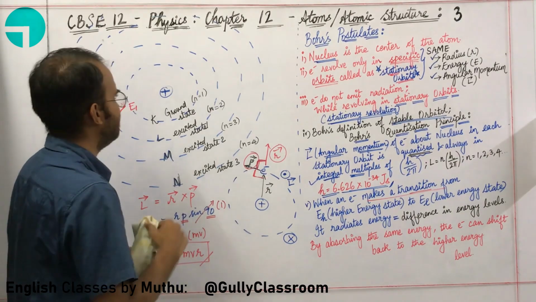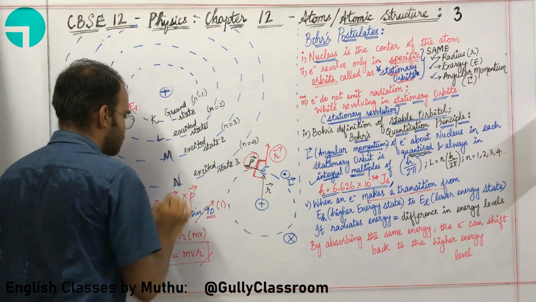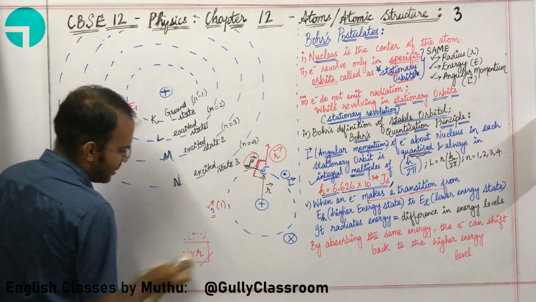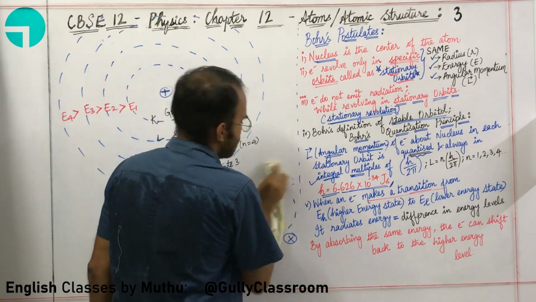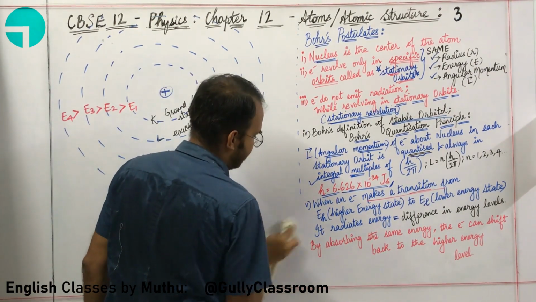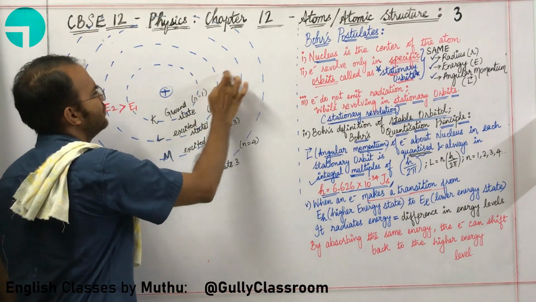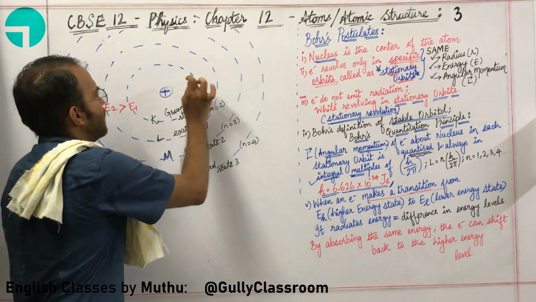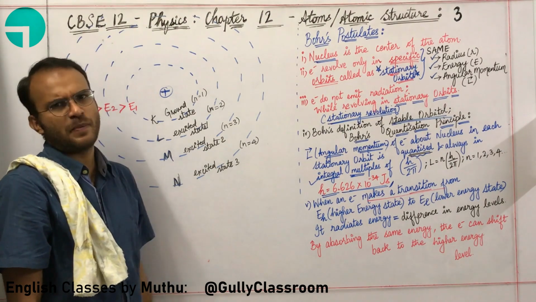So each and every shell, K shell, L shell, M shell, N shell, will have a constant radius, constant energy and constant angular momentum. Okay sir, what is the speciality of these specific orbits? Bohr is giving a special idea with respect to these orbits.